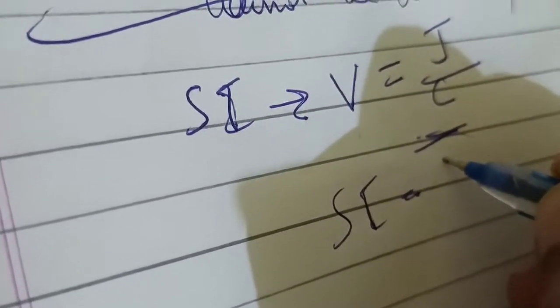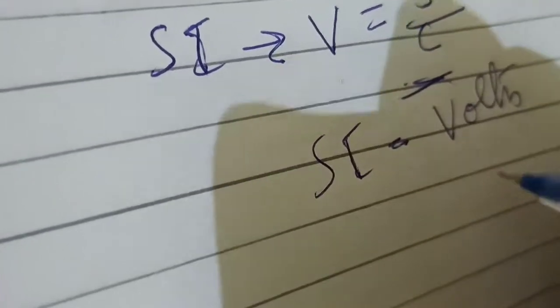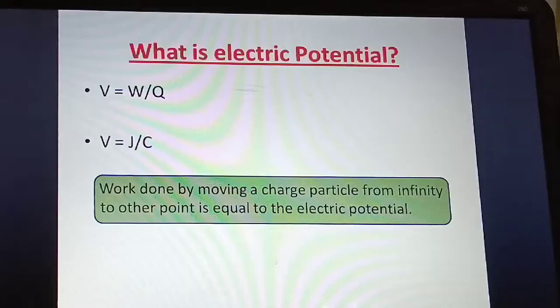In order to honor him, they kept his name as volts. So the SI unit of electric potential is volts or V.